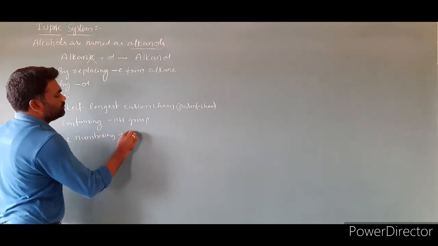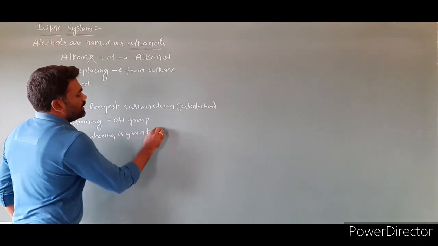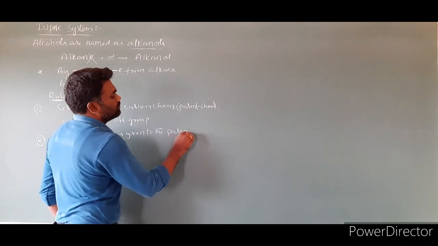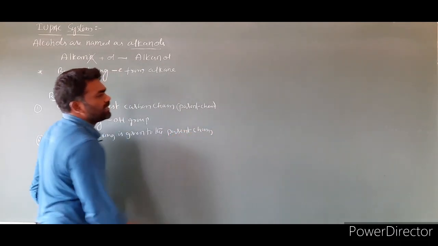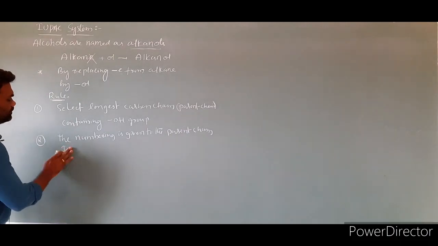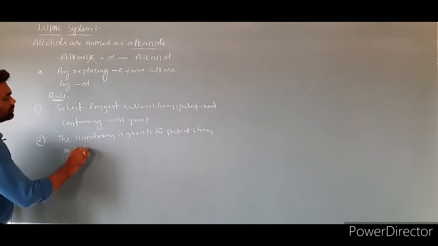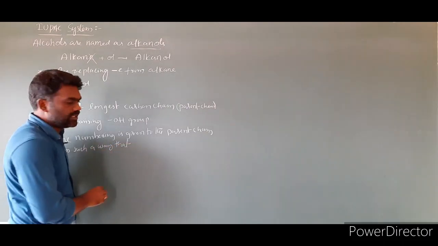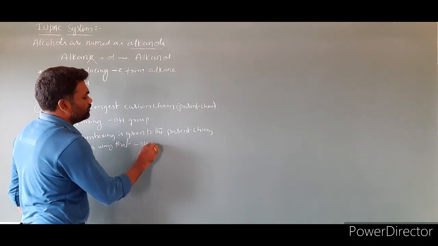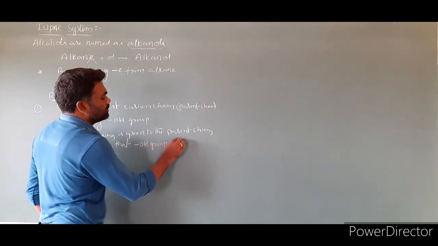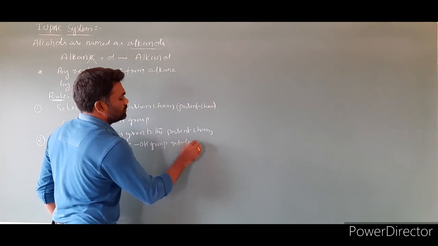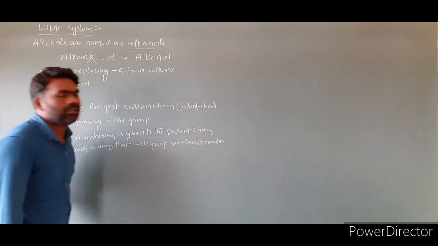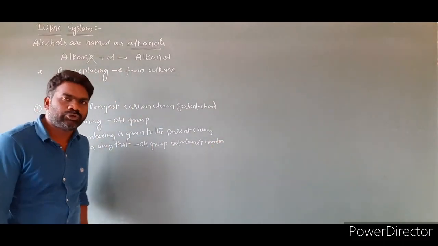Rule number 2, the numbering is given to the longest carbon chain, nothing but parent chain, in such a way that OH group gets lowest number. Which will get lowest number. This is rule number 2.